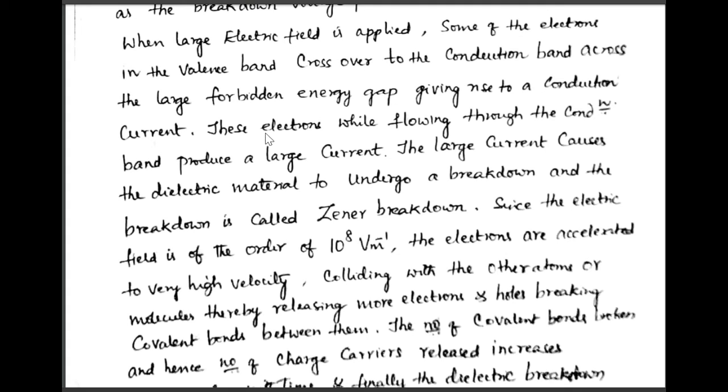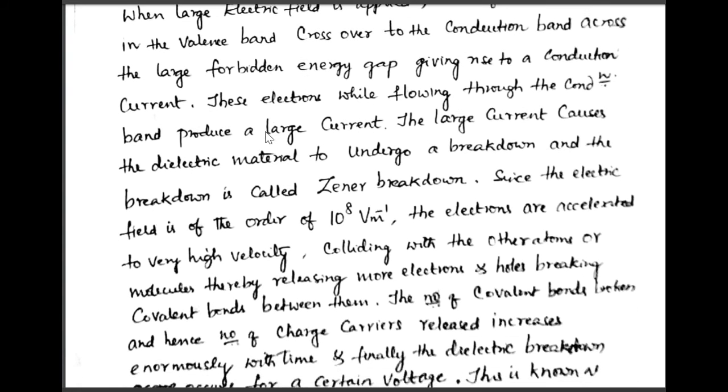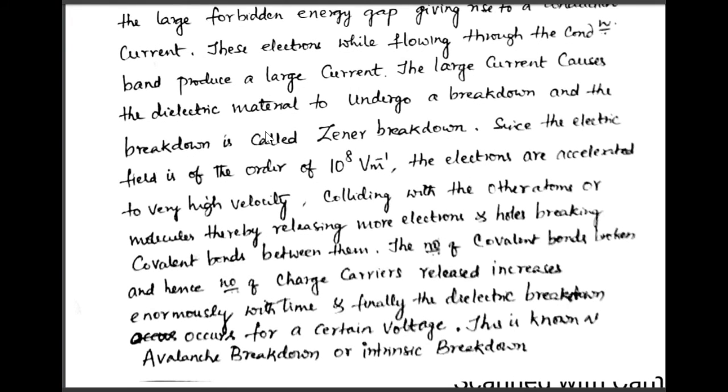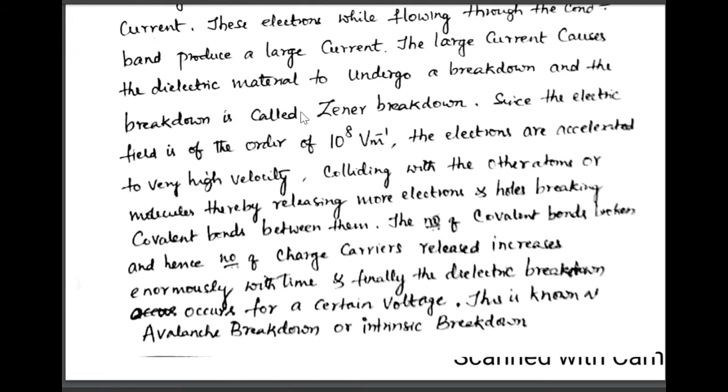When the temperature is high, some of the electrons in the valence band cross to the conduction band, giving rise to conduction current. These electrons, while flowing through the conduction band, produce a large current. The large current causes the dielectric material to undergo a breakdown, and the breakdown is called Zener breakdown. I think you studied Zener breakdown in the Zener diode. When a Zener diode is operated in reverse bias at a particular voltage, the PN junction breaks. That is called Zener breakdown.